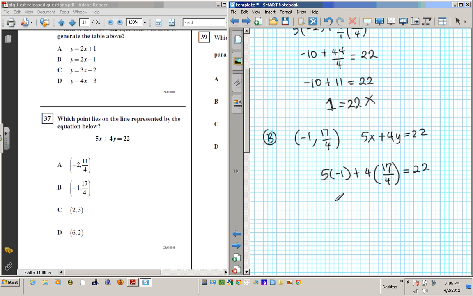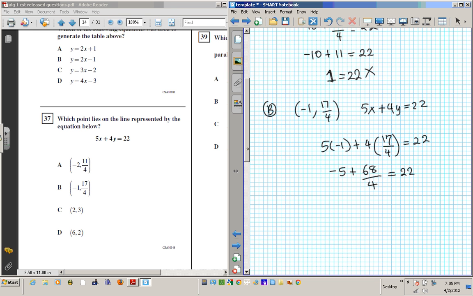Well, I could have just canceled those two to get 17. But that's fine. So we're going to have negative 5. Is negative 5 plus 17 equal 22? Negative 5 plus 17 is 12. Is 12 equal 22? The answer is no. So B is not an option. It's not the answer. Okay?